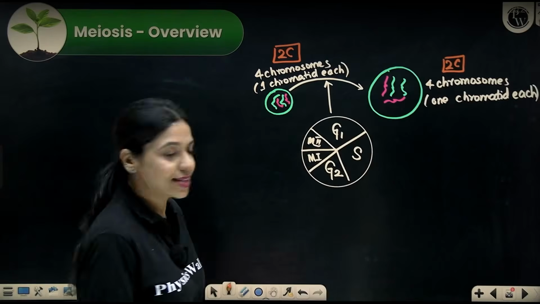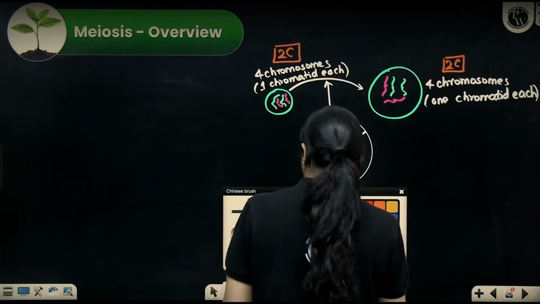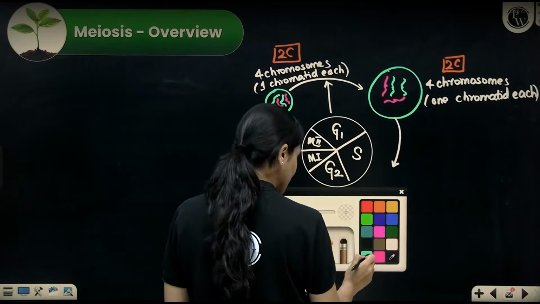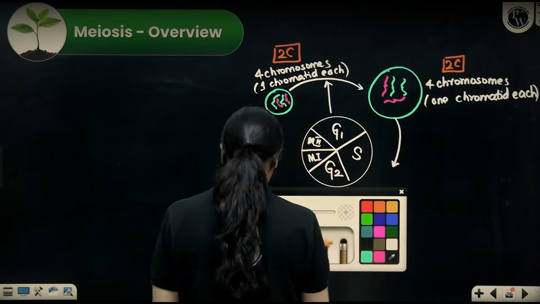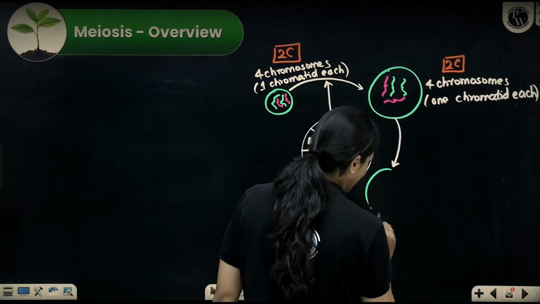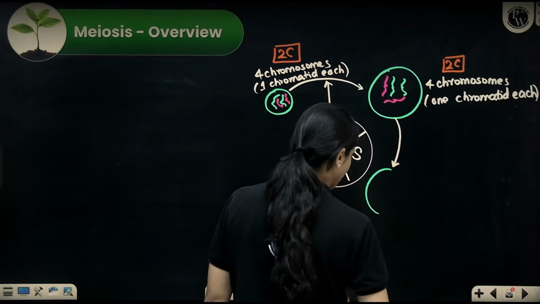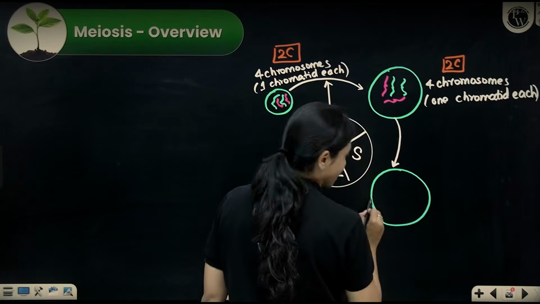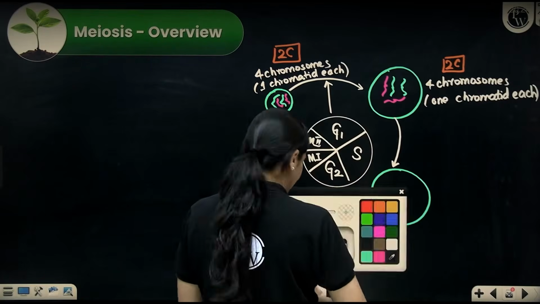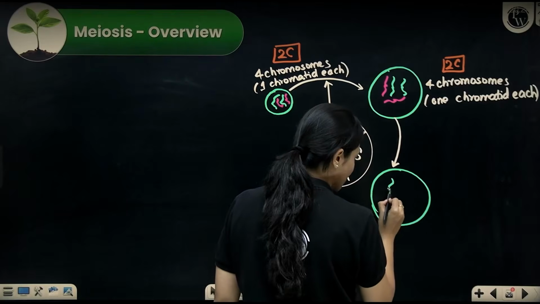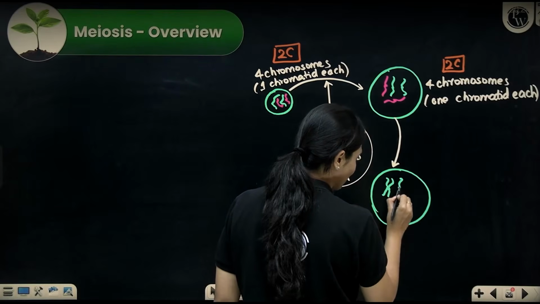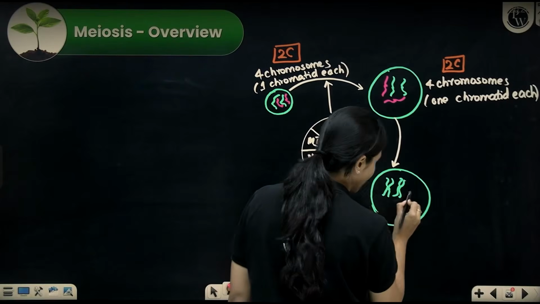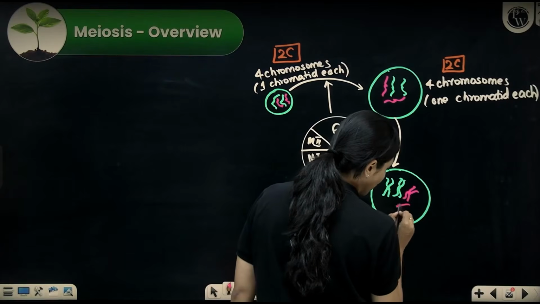Next what happens is S phase. So as the cell proceeds through S phase, at the end of S phase, the cell would have grown a little bit bigger in size. It would have replicated the DNA also, and at this point you have 4 chromosomes, but each chromosome has 2 chromatids.